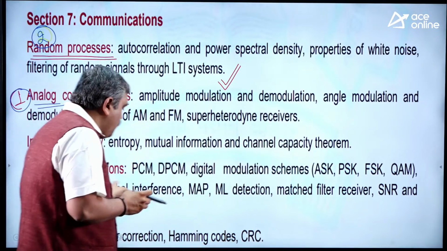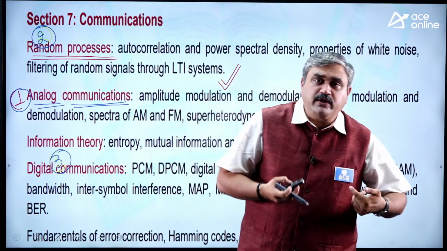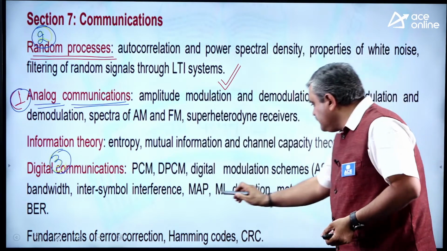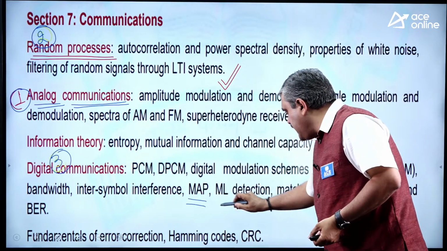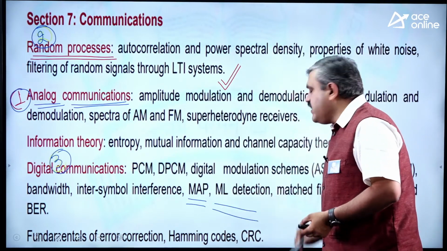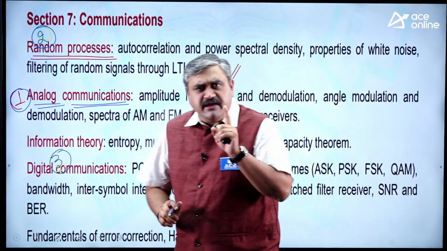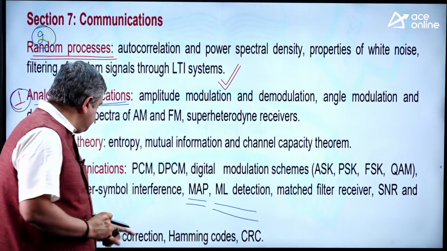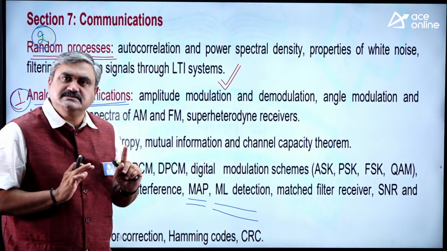And then what are the things that you need to refer in that? What is inter-symbol interference? Bitrate and bandwidth requirements. And then see this line, MAP, ML. Very, very, very important aspects. Definite 2-mark question from that area. And then matched filter receivers, bit error rate calculations, done.